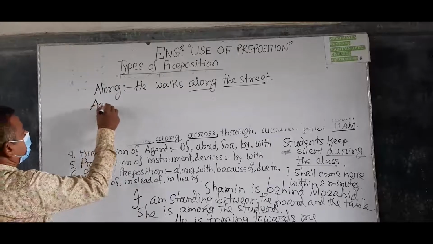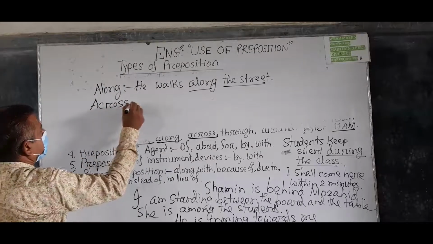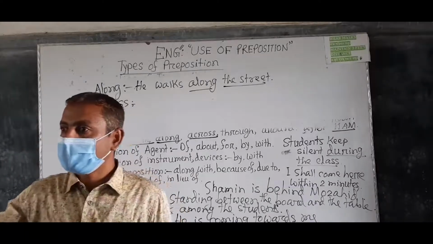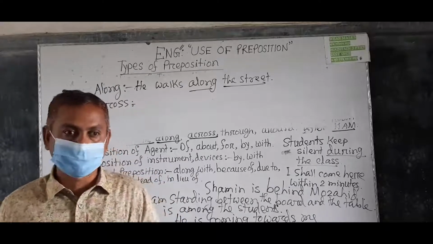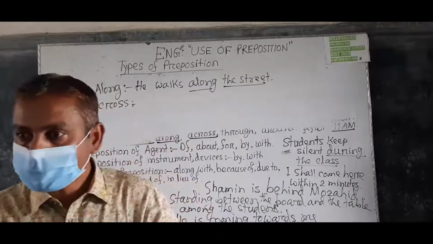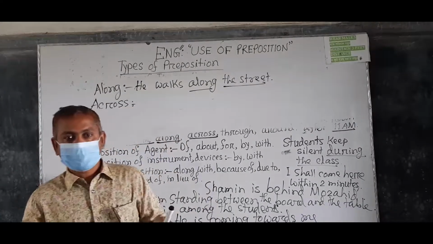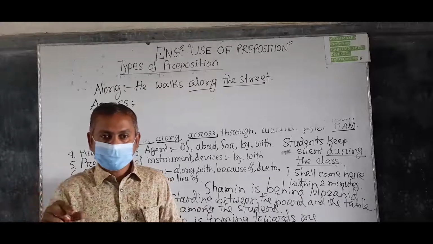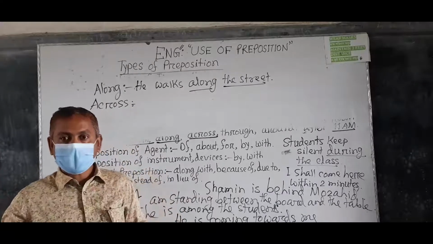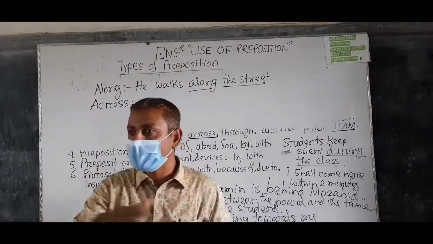Across, also movement from one side of something to the other side, which has sides or limits, understand? So I am walking across the road, I am walking across the room.